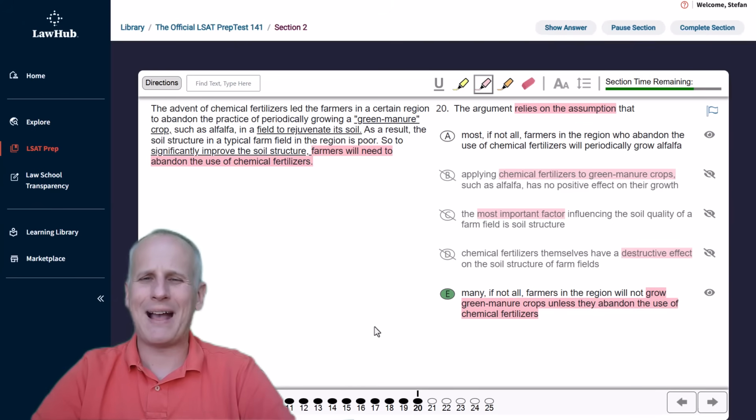And then if we go back to A, however, by focusing on the green manure crops in choice E, we might recognize what makes A wrong. We don't actually care about the farmers growing specifically alfalfa. Alfalfa is just an example of a green manure crop. It could be any green manure crop. It does not have to be alfalfa specifically. So that's the reason we could eliminate choice A. And of course, choice E is going to be the necessary assumption for problem number 20 here of LSAT PrepTest 141's second section.